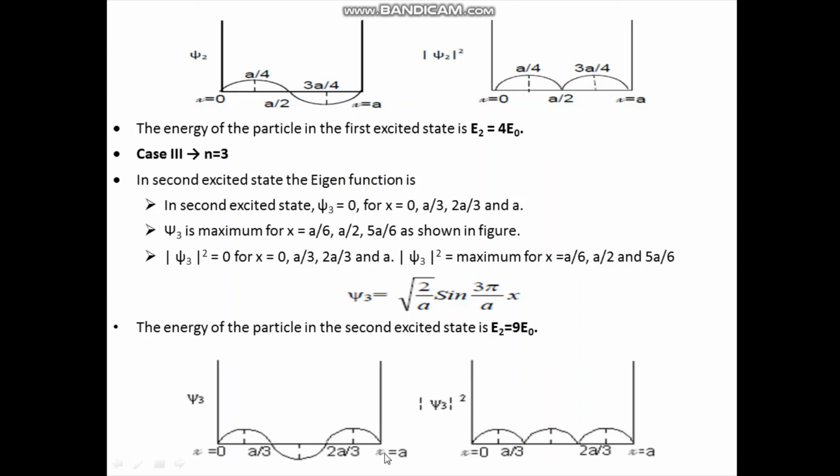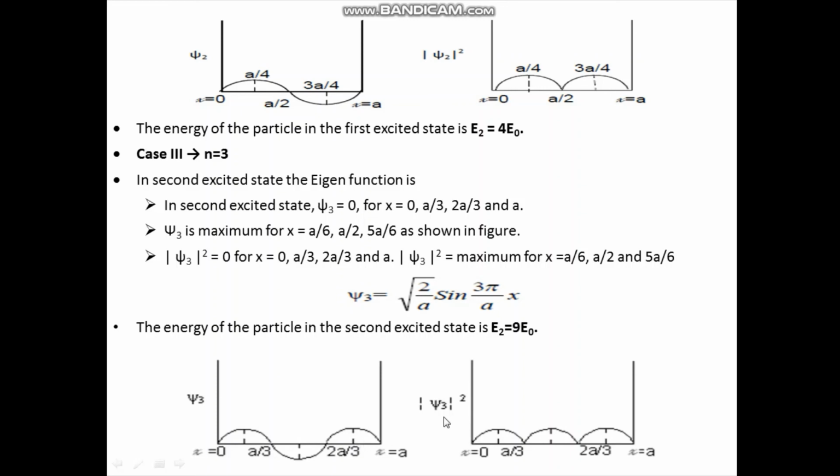Means the particle does not exist for x is equal to 0, a by 3, 2a by 3, and x is equal to a. Whereas this psi 3 is maximum for x is equal to a by 6, for a by 2, here in the middle, and for 5a by 6.